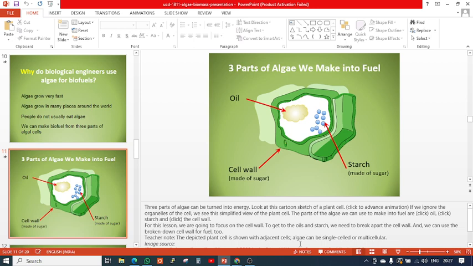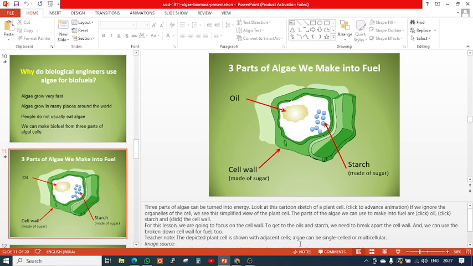So these are the three different parts which can be extracted from the algae, and this is mostly due to bioengineers and the research that is going on. This is important for the plant cell, because the cell wall covers the cell structures, and this cell wall is a fiber which can be useful as biomass, and the inner side is oil and sugar that you can separate.